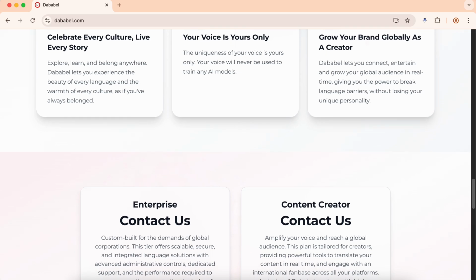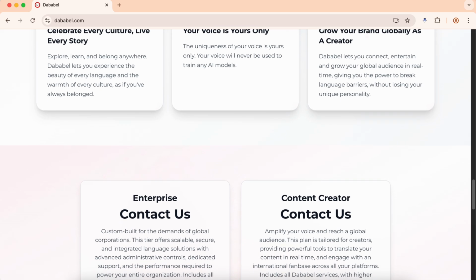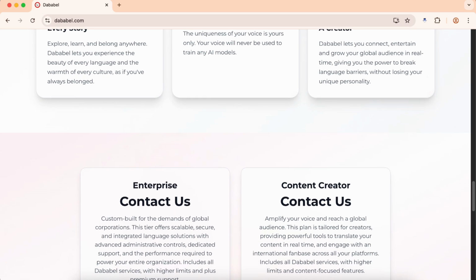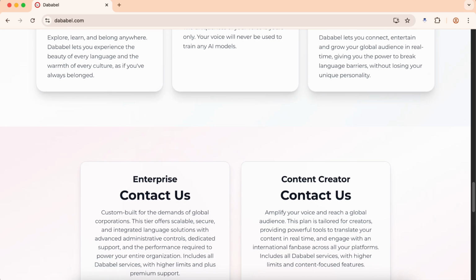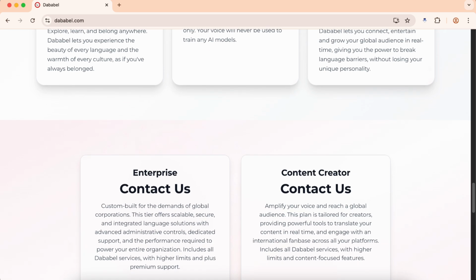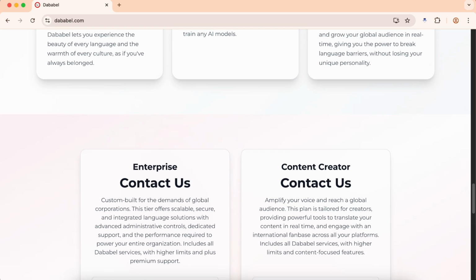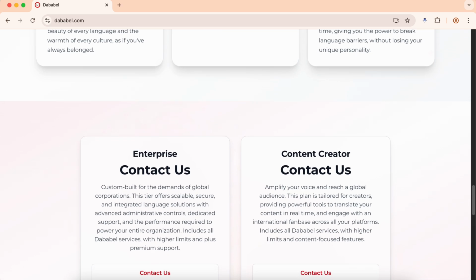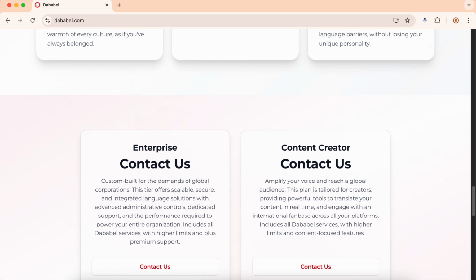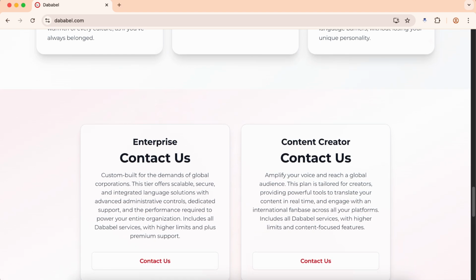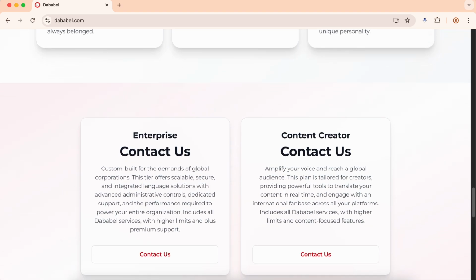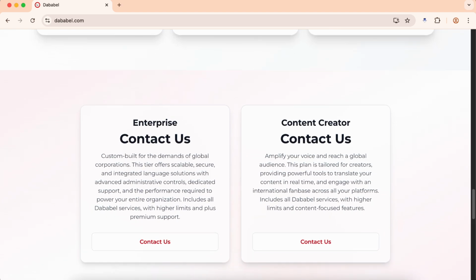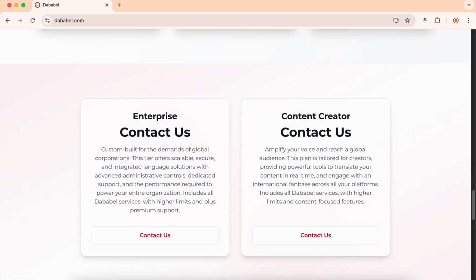The concept behind Dababel has merit, and voice cloning technology for translation could genuinely revolutionize international communication. However, the execution is so fundamentally flawed that it feels more like an early prototype than a market ready product. My advice is to wait and see if Dababel addresses its core issues over the coming months. They would need to dramatically expand language support, fix the technical problems, implement proper security measures, and reconsider their pricing strategy to become competitive in the translation app market.